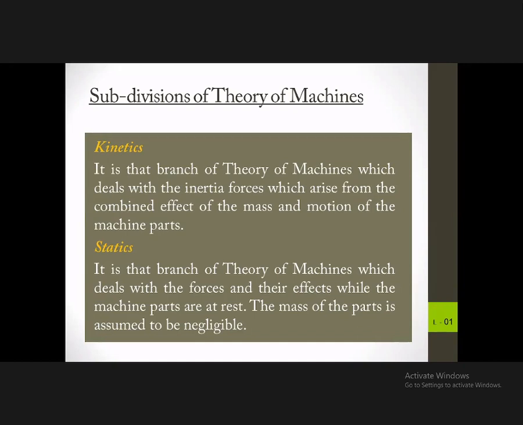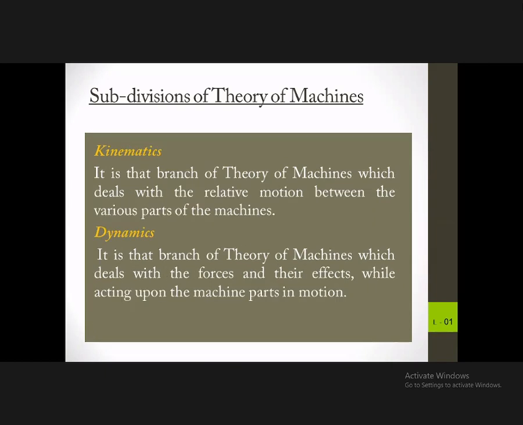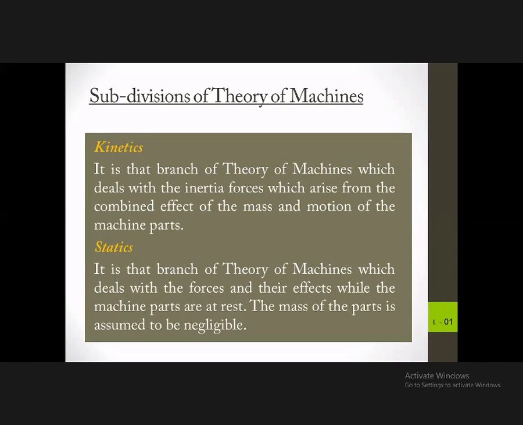So these are the 4 parts. Kinematics, which is about relative motions. The dynamics, which is about moving parts. And then the kinetics, which is about moving mass together, the difference between different masses on motion.